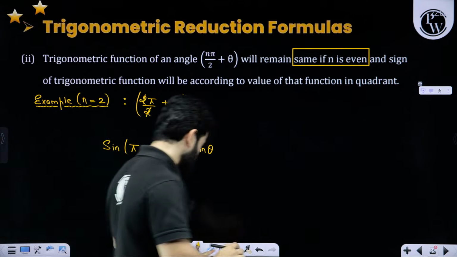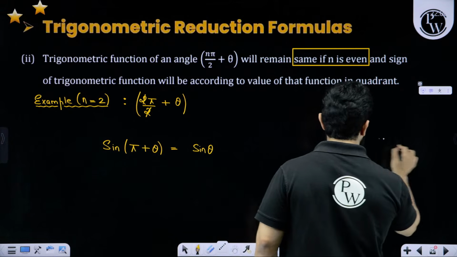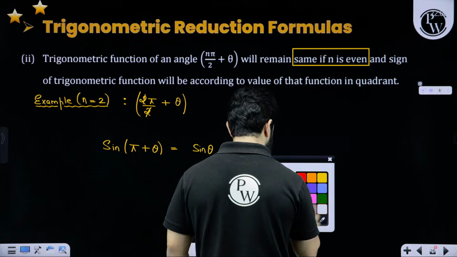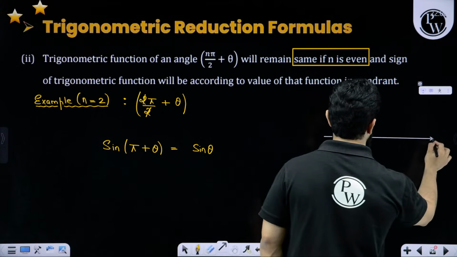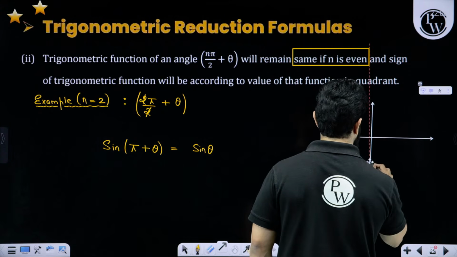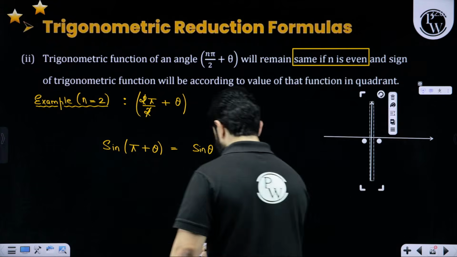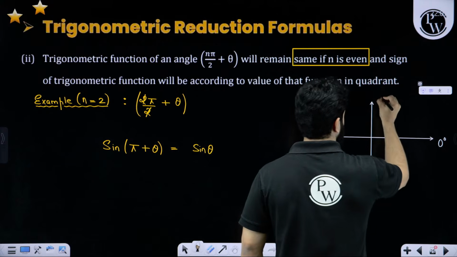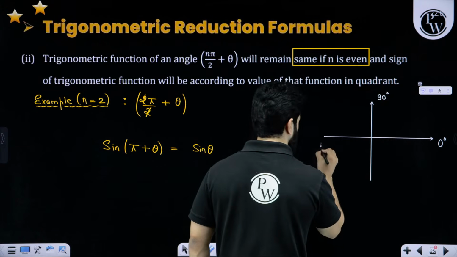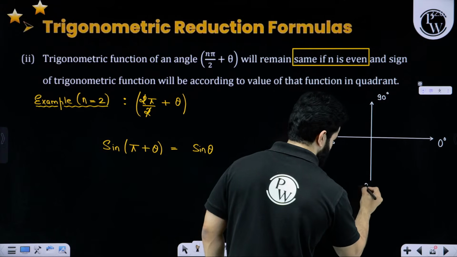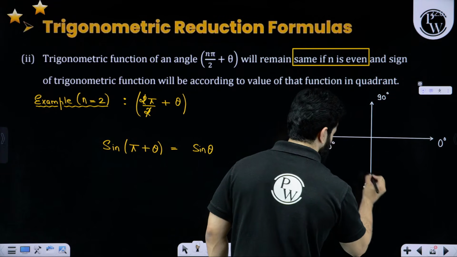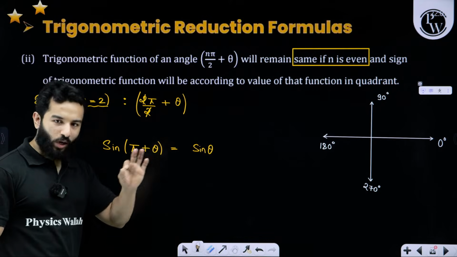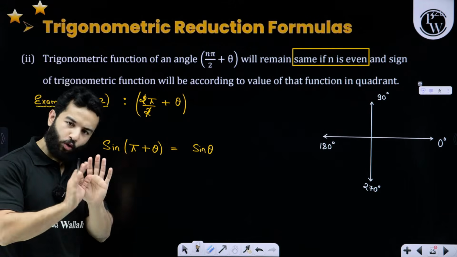Now come back for direction. Quickly draw x axis and y axis. Friends, this is 0 degree, this is 90 degree, this is 180 degree, this is 270 degree. Pi plus theta means 180 degree plus some angle, and this theta is always acute, right?